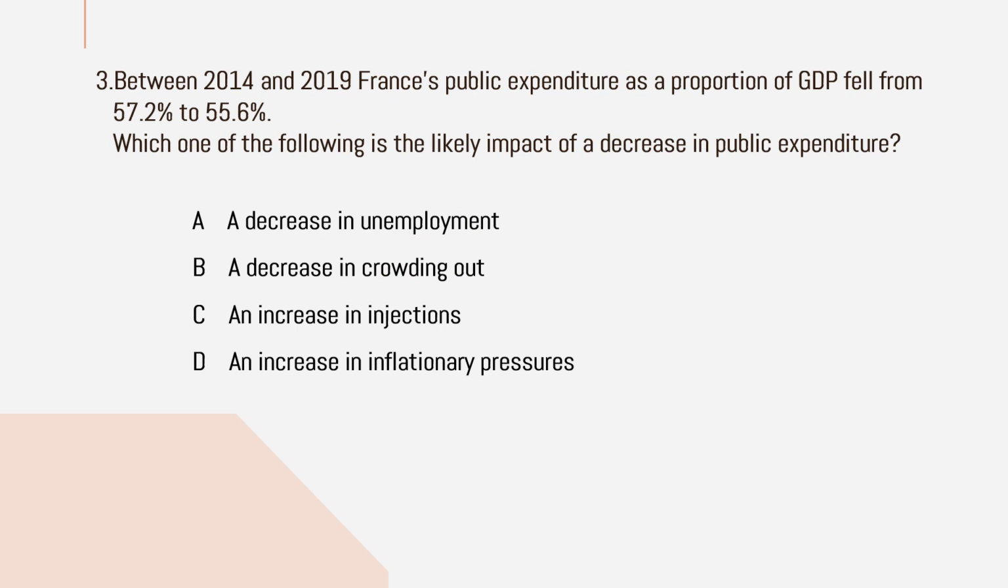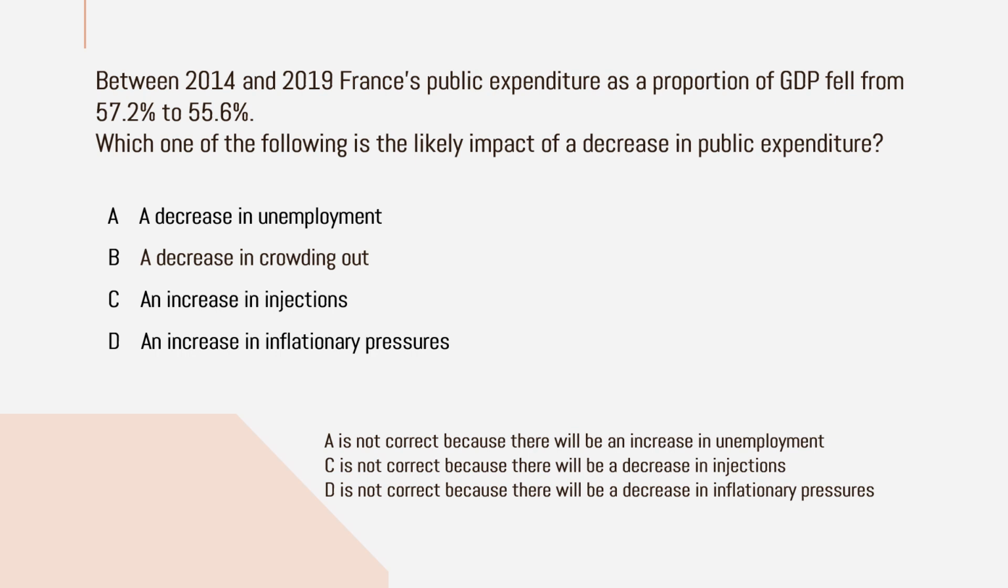Between 2014 and 2019, France's public expenditure as a proportion of GDP fell from 57.2% to 55.6%. Which of the following is a likely impact of a decrease in public expenditure? Option A, a decrease in unemployment. Option B, a decrease in crowding out. Option C, an increase in injections. Option D, an increase in inflationary pressure. So the question is the impact of a decrease in public expenditure. Keep that in mind.